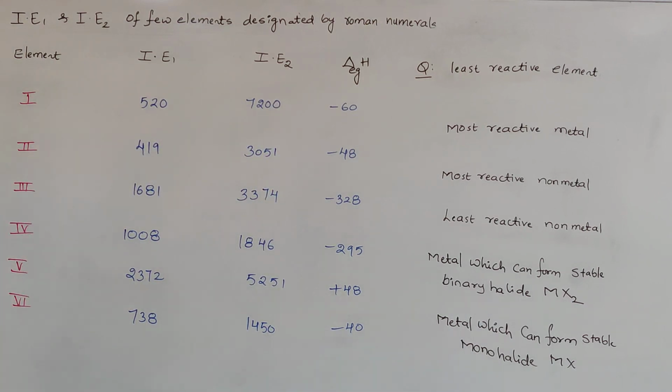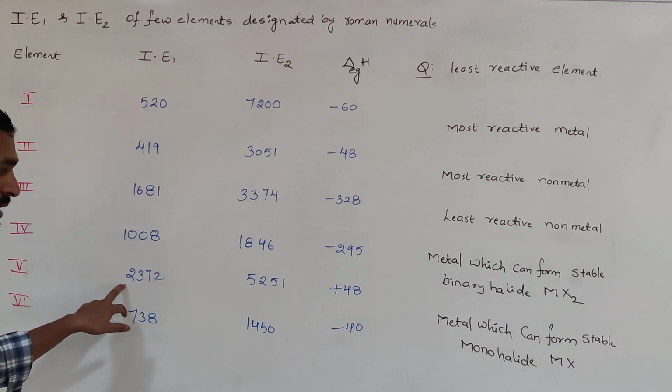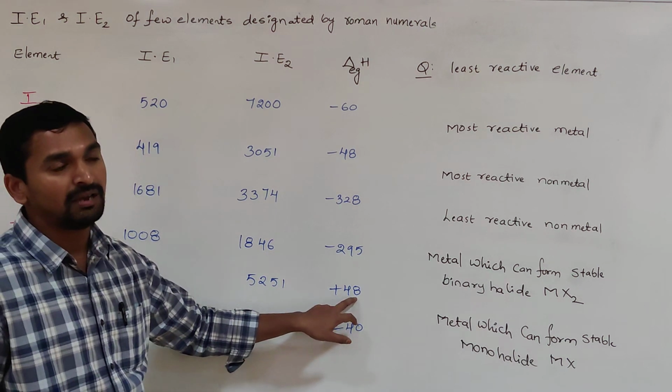For the least reactive, the first ionization enthalpy should be very large, and the electron gain enthalpy value is positive. So which one is it among the 6 elements? When we observe the first and second ionization enthalpies and electron gain enthalpy values, we can see the 5th one has a very large first ionization enthalpy value, and that clearly indicates they are not ready to lose the electron. In that case, least reactive. The electron gain enthalpy values are positive.